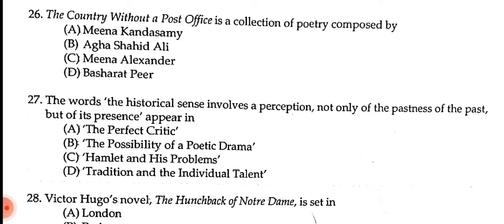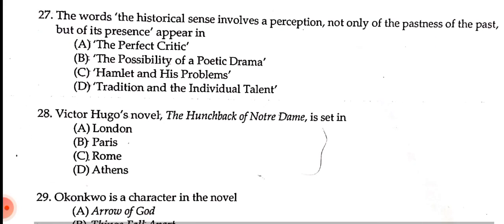So the correct answer is: the words, the historical sense involves a perception not only of the pastness of the past, but of its presence, appear in number D, Tradition and the Individual Talent by, you all know, T.S. Eliot. He is one of the well-known poets from the modernist genre. Let's go on. Next question.